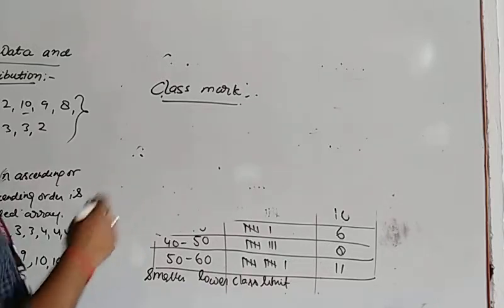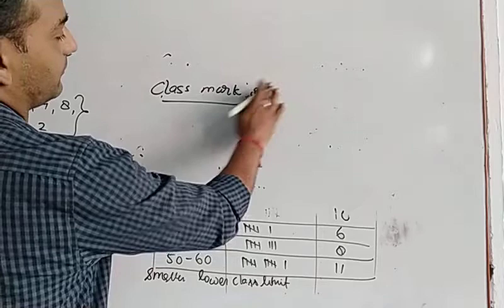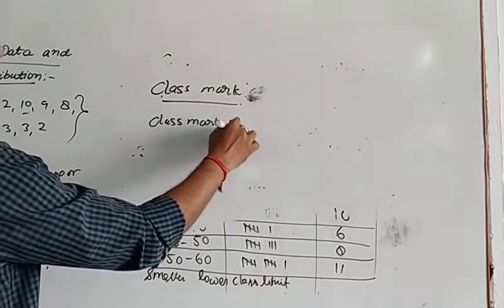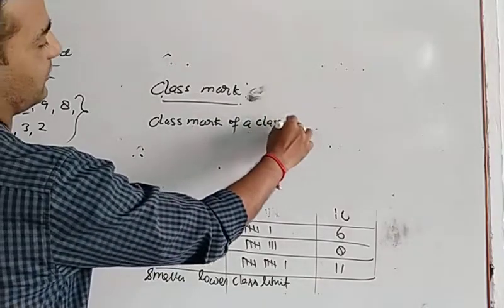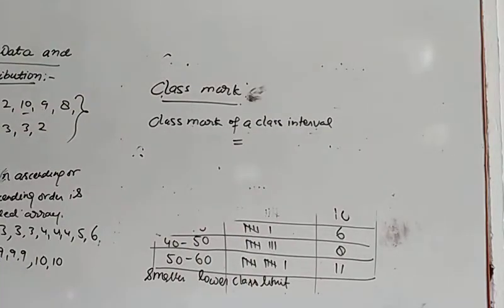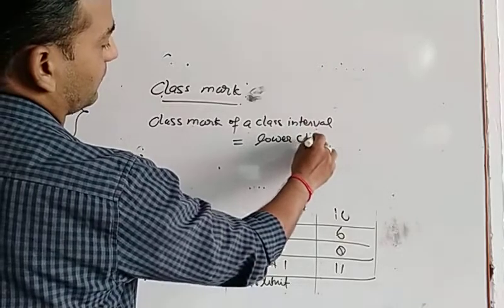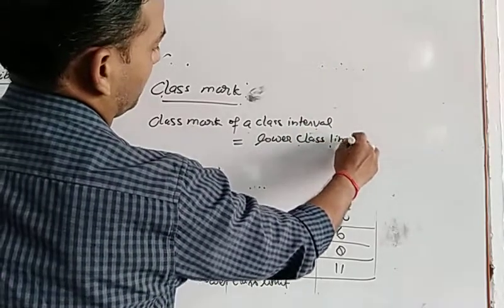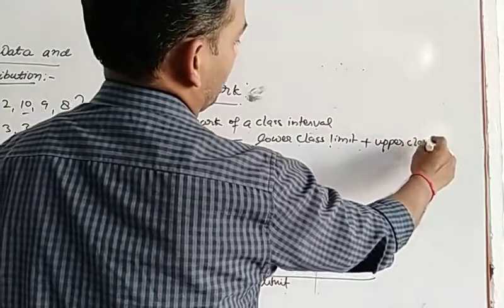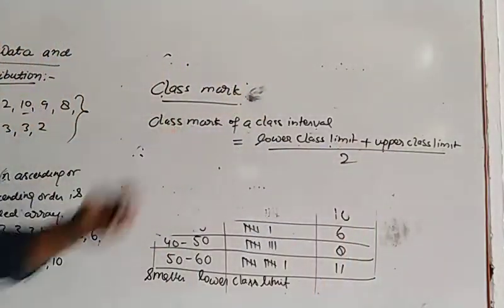So we write the formula: class mark of a class interval equals lower class limit plus upper class limit, divided by 2. This is the formula for class mark.